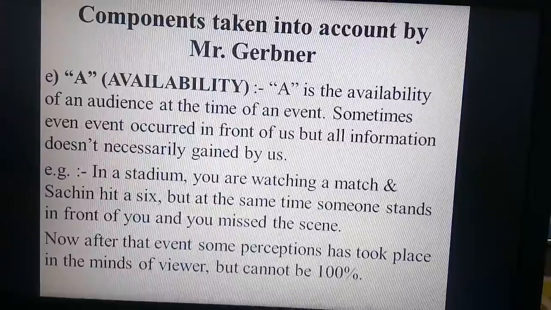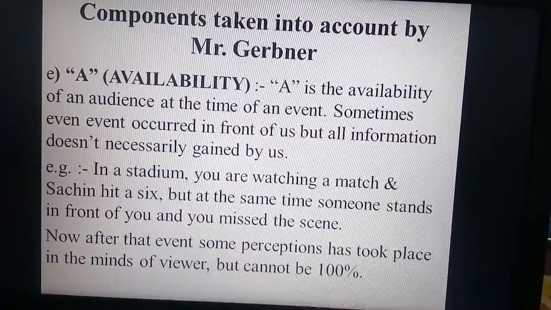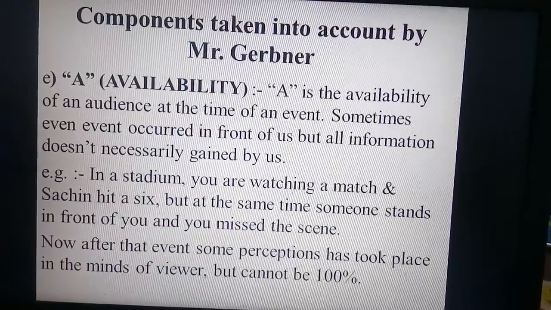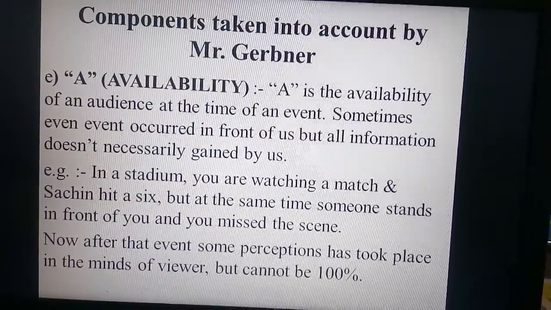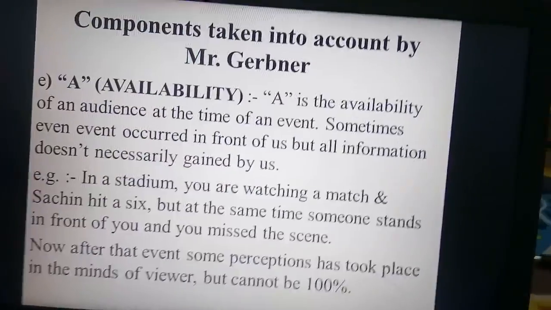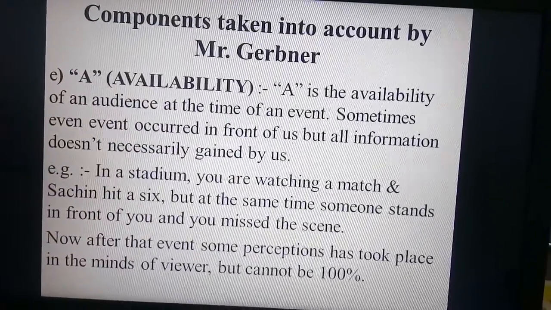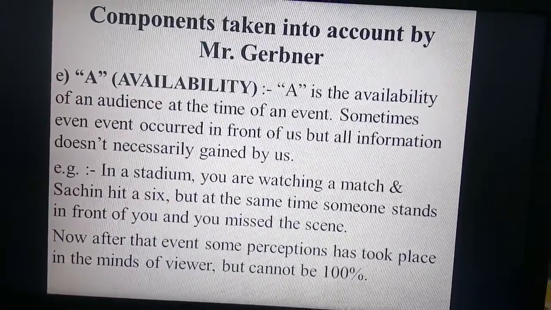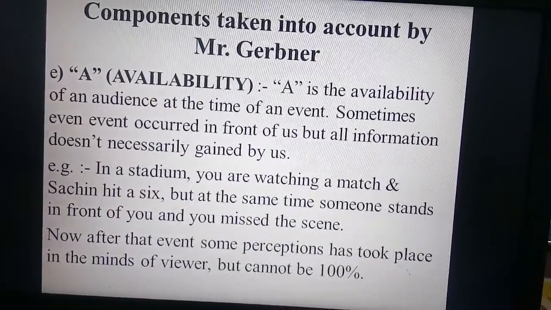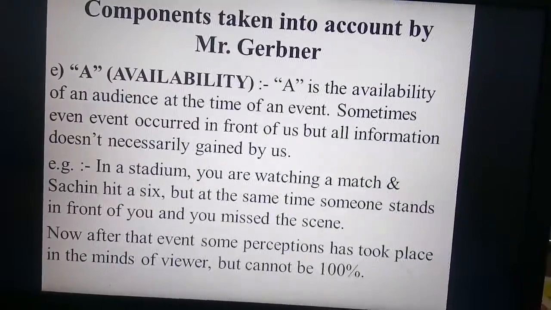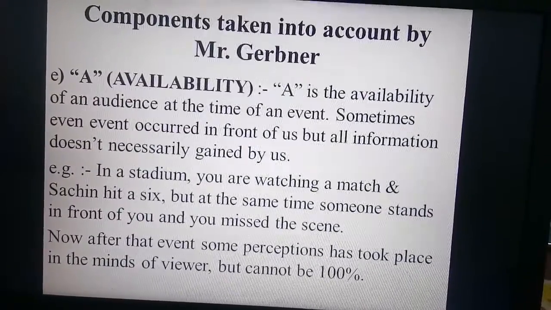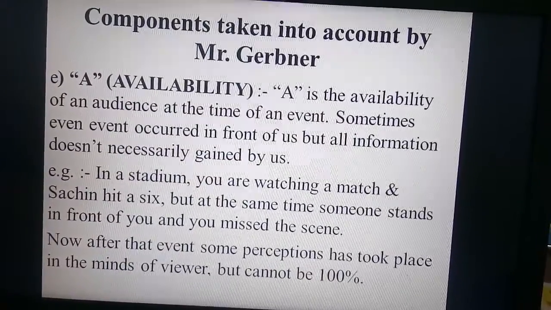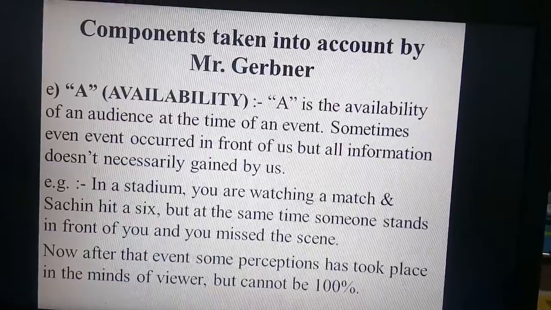The next one is availability, that is, the availability of the audience at the time of the event. Sometimes an event occurs in front of us, but all the information is not necessarily gained by us. For example, in a stadium you are watching a match and Sachin hits a six, but at that time someone stands in front of you and you miss the scene. Now after that event, some perception has taken place in the mind of the viewer, but it cannot be 100%.